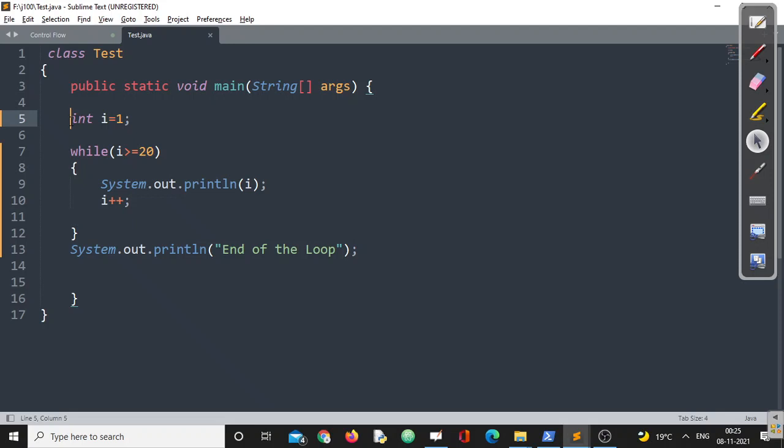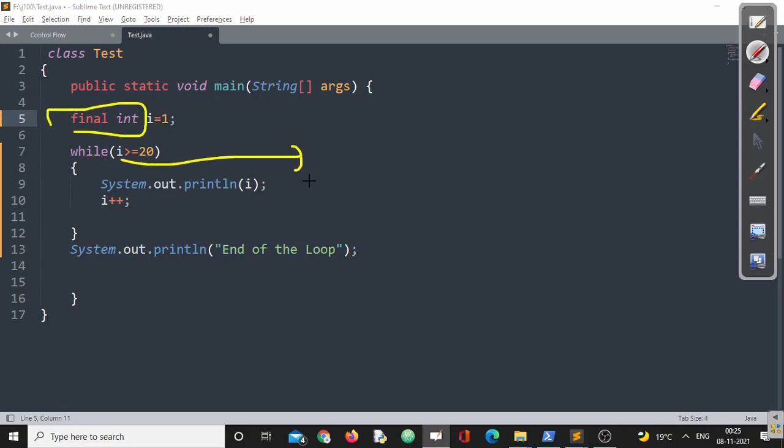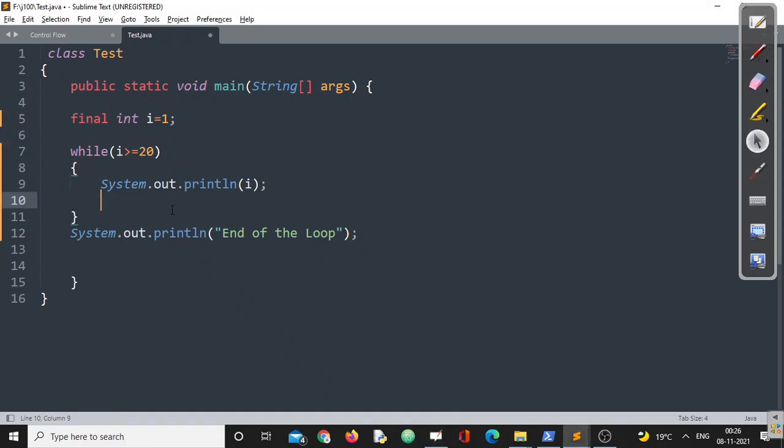Similarly, now let me write final here. Whenever we write the final keyword, I will now be a compile time constant. And one more thing I cannot do with a final variable: I cannot write plus plus, because it's a compile time constant, so you cannot change its value. Again, the same story. Since it is a compile time constant, the compiler can replace the value of I with 1 because we have written the final access modifier.